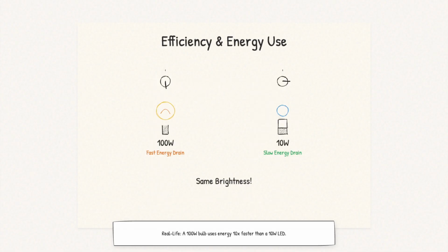so it requires much more power. Our electricity bill measures energy in kilowatt hours, which is power times time. A 100-watt light bulb running for 10 hours uses 1 kilowatt hour of energy, but that same kilowatt hour could run a 10-watt LED bulb for 100 hours.